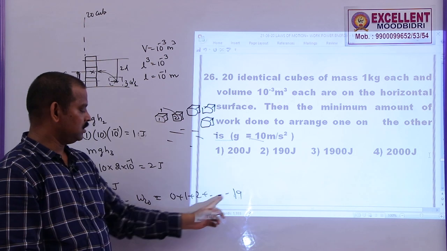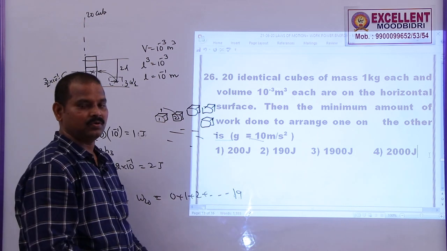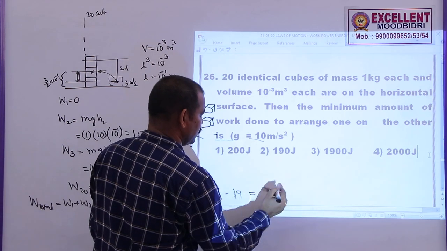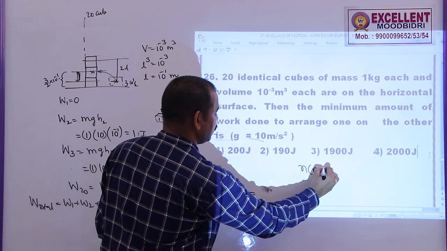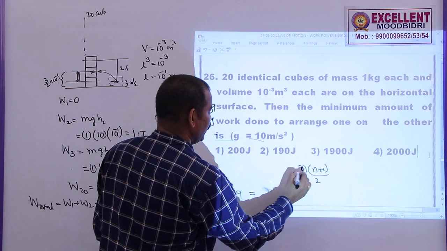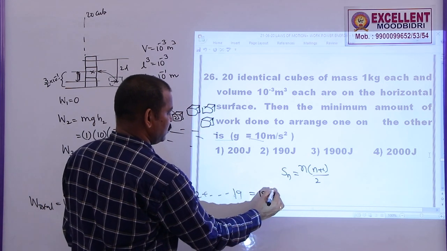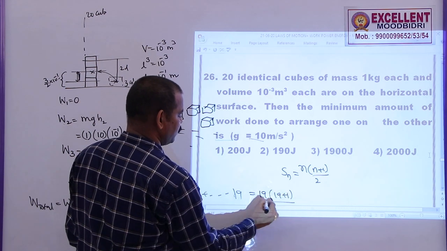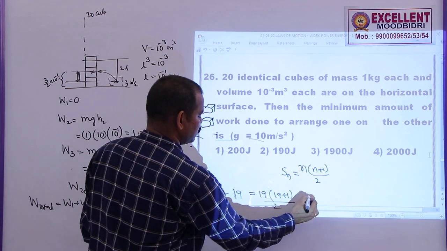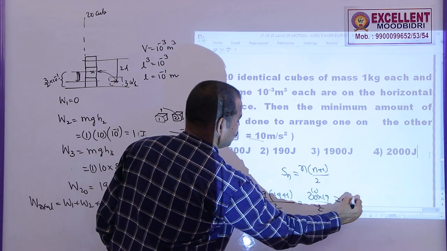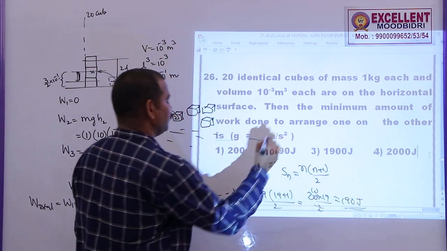So this is the sum of n natural numbers, n into n plus 1 by 2. Here it is n into n minus 1 by 2, the sum of the first n terms. So this is 20 into 19 by 2, that is 10. So this is 190 joules. So option 2 is correct.